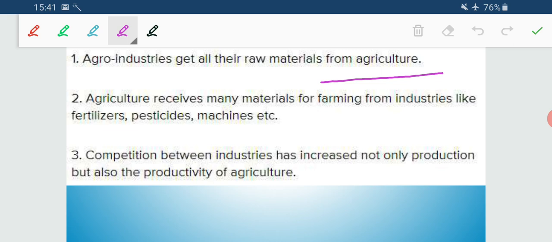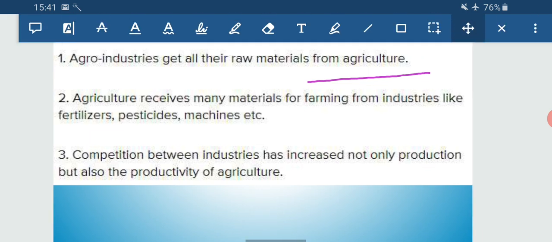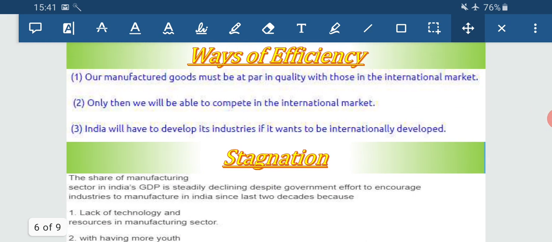Now, you have seen that industry is basically there to develop the nation. So, how can we improve the status of the manufacturing industry? What are the ways of efficiency? Our manufactured goods must be at par with the quality which is there in the international market.